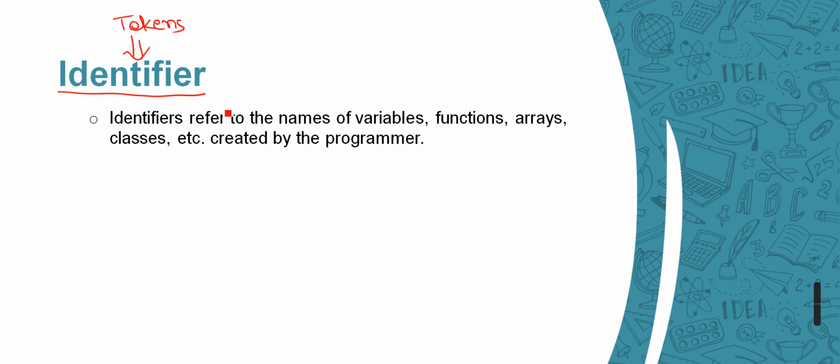And now the second one, identifiers. What are identifiers? Again, this is derived from tokens. Identifier refers to the names of variables, functions, arrays, classes, etc. created by the programmer. We are programmers.